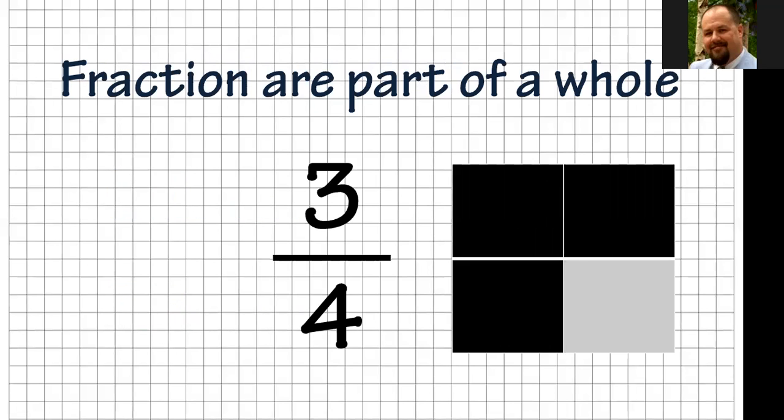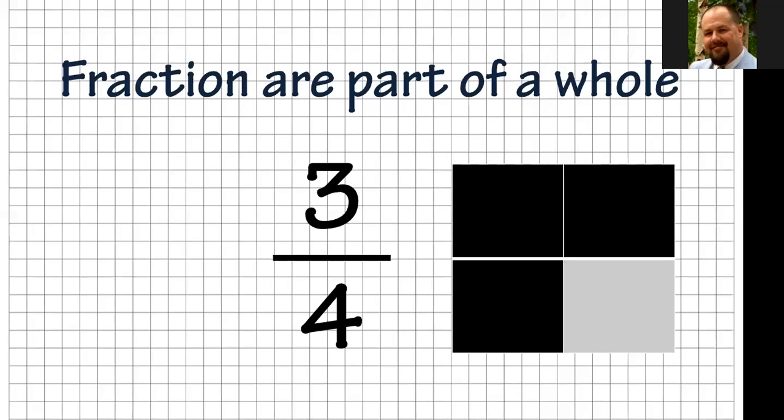Now, the next part of fractions that you need to know is that fractions are part of a whole. Whenever we see a fraction, it means we have a fractional part of something bigger. So in this particular fraction, we see 3/4. That means we have 3 out of 4 parts. And that's a key thing to look at.